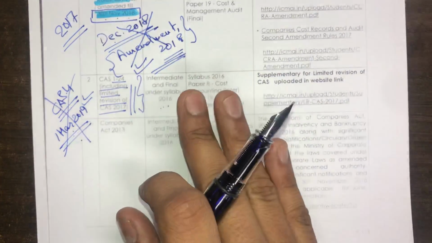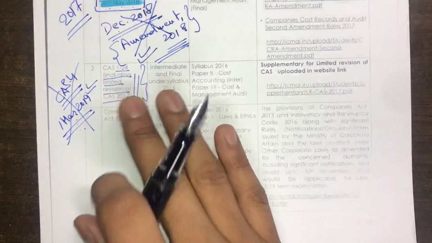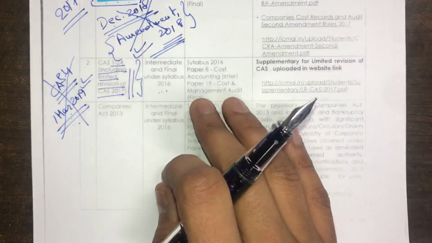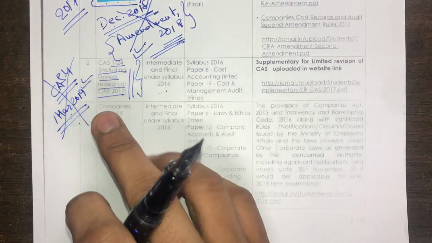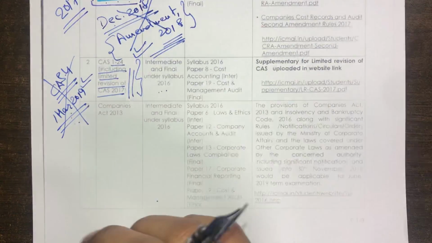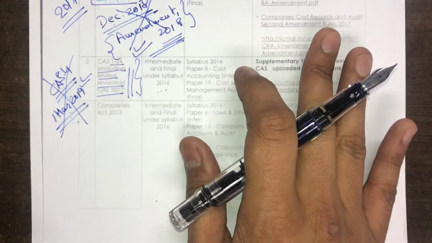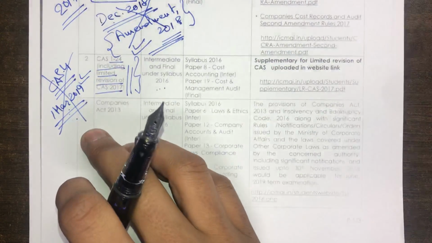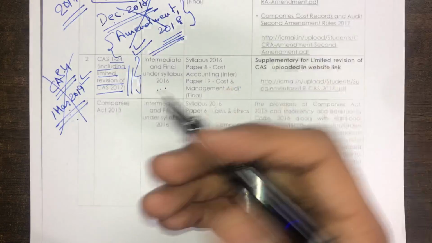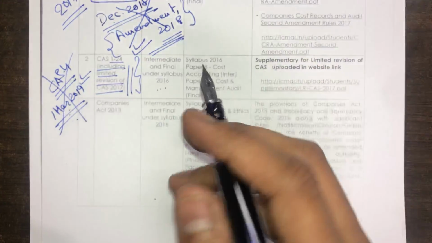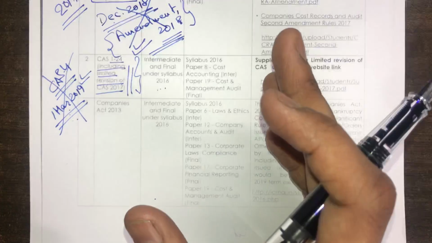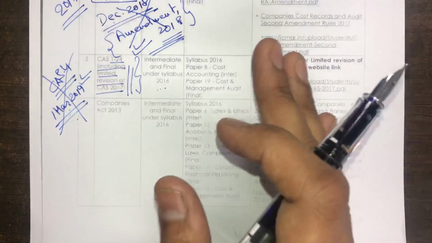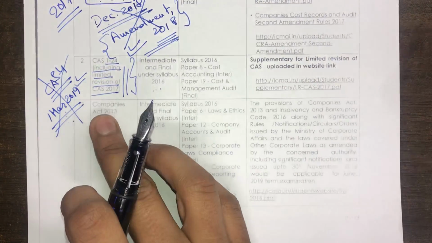We wait for a clarification from the institute, and if the institute says that yes, CAS 4 revised should also be applicable for June 19, I will make a video and apprise you of the revised CAS 4 provisions. In any case, whether it's applicable for June or not, I will definitely prepare a video on CAS 4 revised so that you, just for your general knowledge, are aware about the changes. As I have told you, CAS 4 is one of the most important CAS which are prevalent in the industry, so you should be aware about the changes which have been made in 1st March 2019.